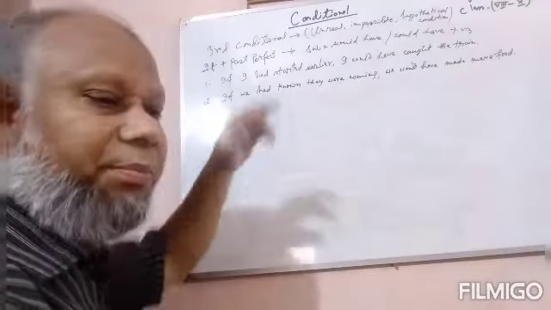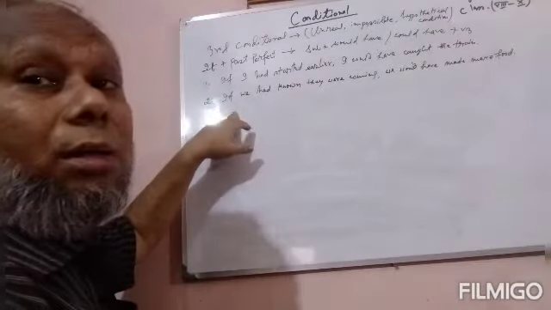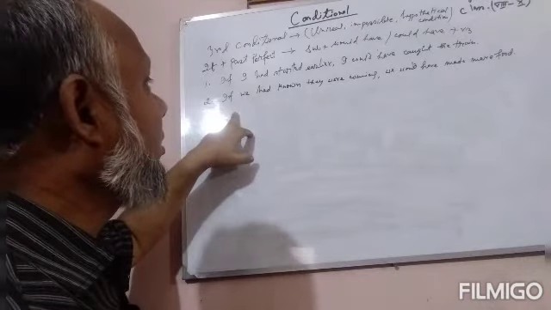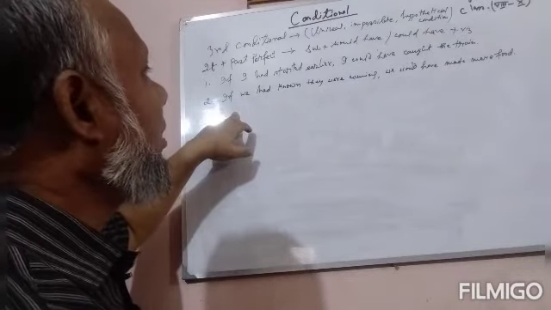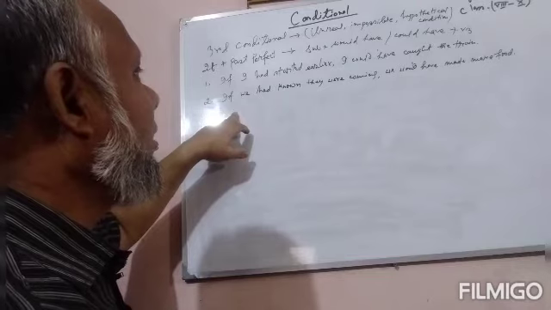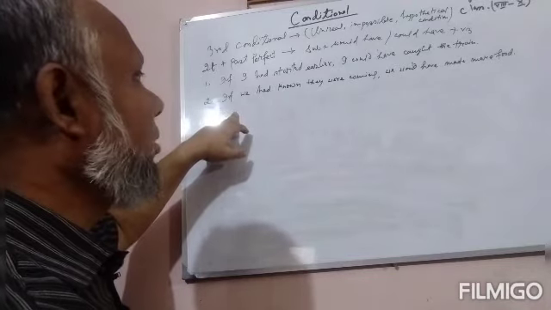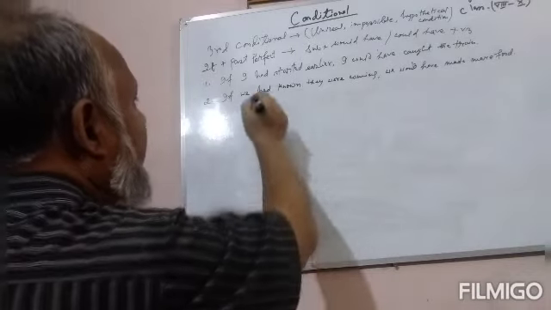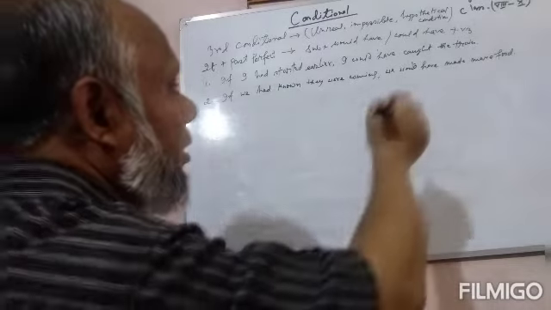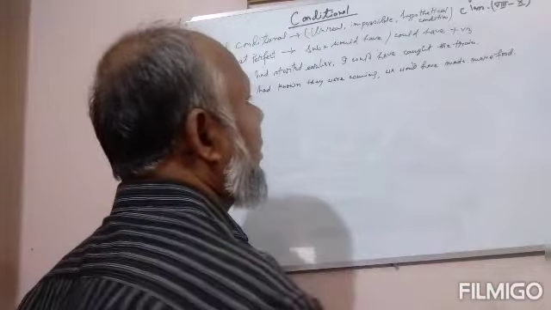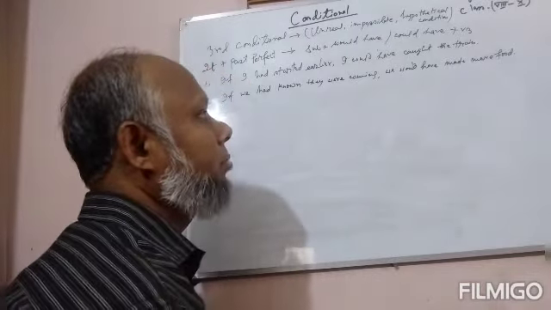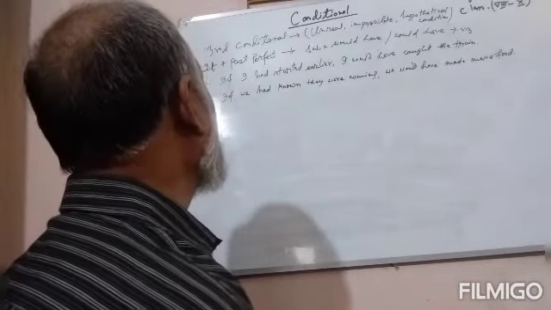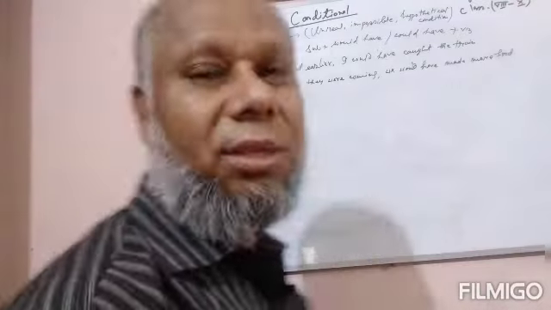In this way, we can use third conditional, that is, if plus past perfect tense, and the next clause will be would have or could have plus verb 3. In this way third conditional is written.